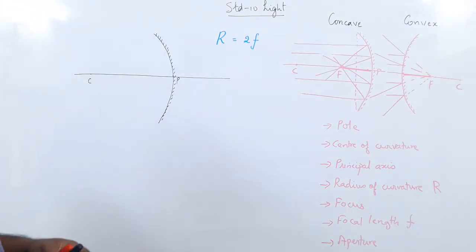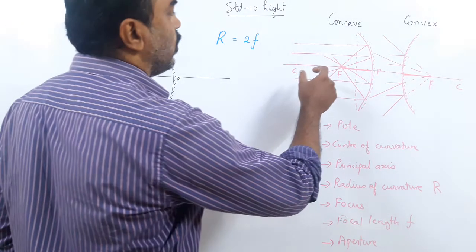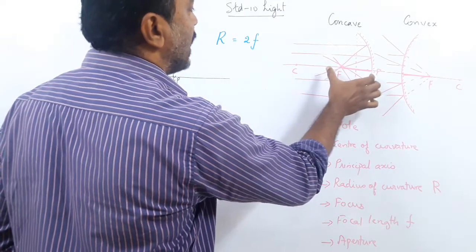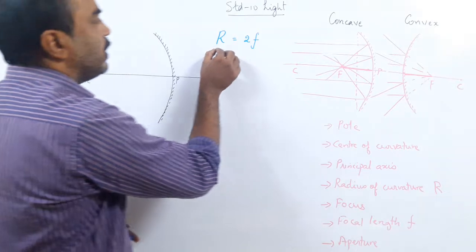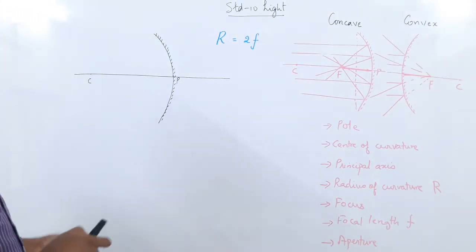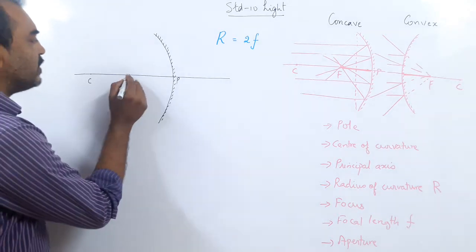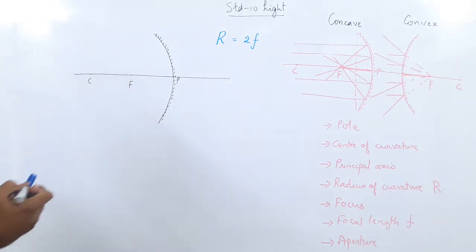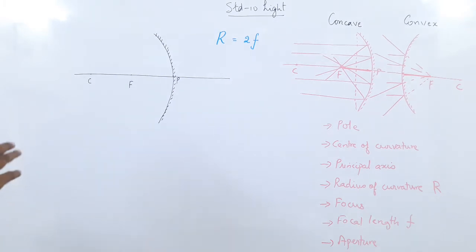Okay? Are you following what I am trying to tell you here? So we have got the radius of curvature. So the focal length is, you can say, half of radius of curvature, or radius of curvature is twice the focal length. So in this mirror, exactly somewhere in the center, we will have the focus. Okay? Now the things, like I told you,